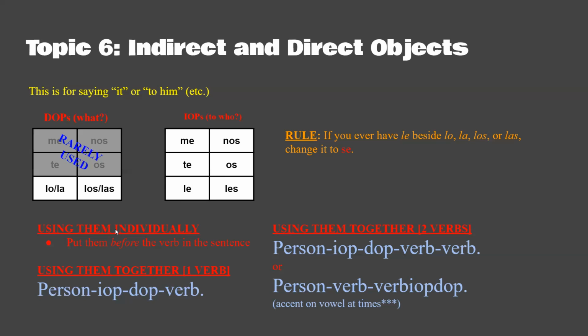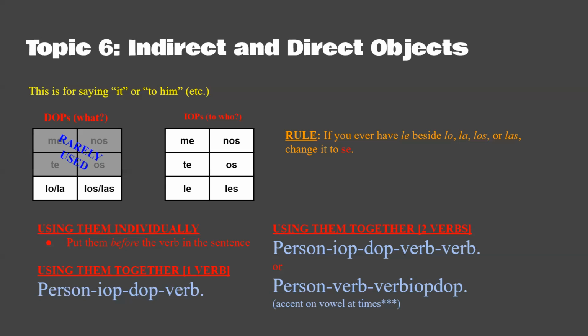So how do we use these? And this may not make much sense, but it will when I show you the example. So if you use them individually, so if you only are saying it, or you're only saying her, to her, for example, not together, I gave her it, then you put it before the verb in the sentence, which is pretty simple. You may already know that, like I gave her or I told her.